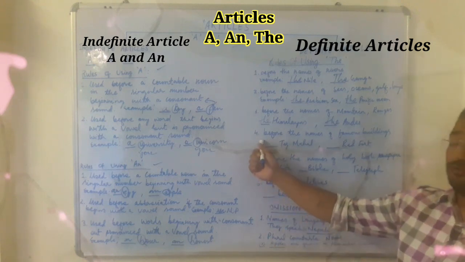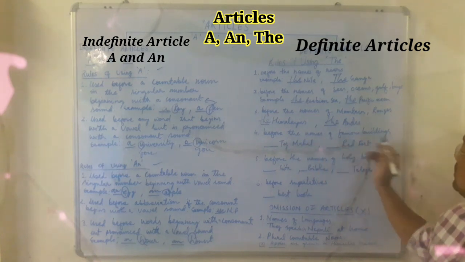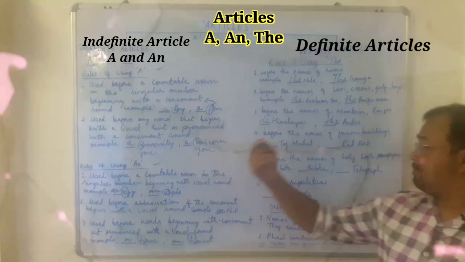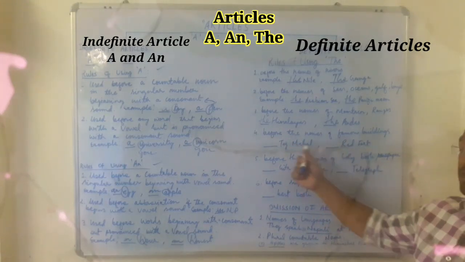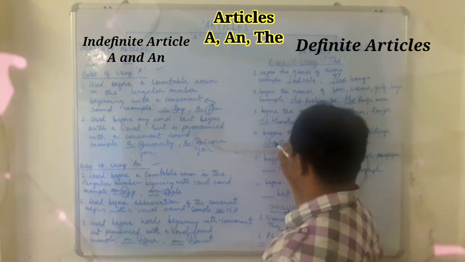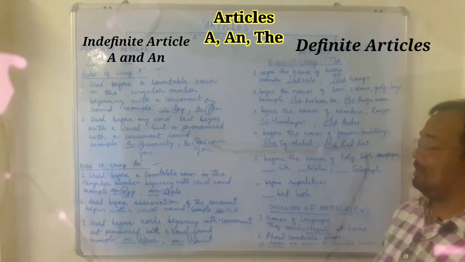Okay. Now rule number 4. Rule number 4 says it is used before the names of famous buildings. Now there are various famous buildings all over the world. So in the example I have taken here Taj Mahal, Red Fort. So before these also you have to apply the article the: the Red Fort, the Taj Mahal.